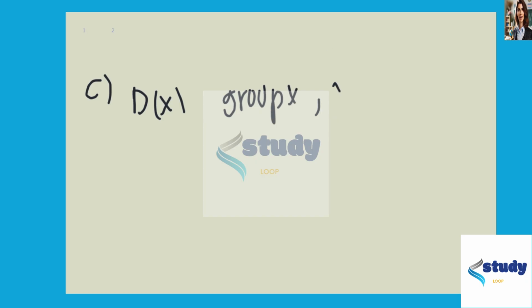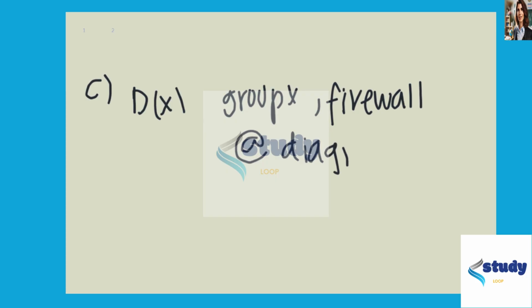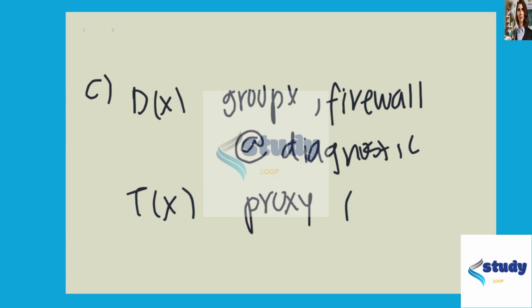Let's let D of X be that group X has the firewall at diagnostic state. And let's let T of X be our proxy server for group X is in diagnostic state. Okay.